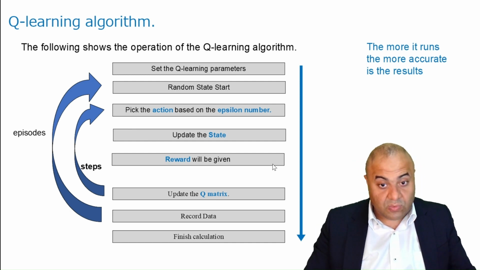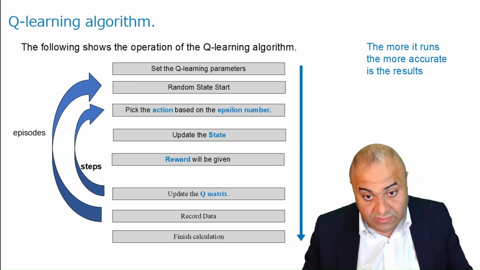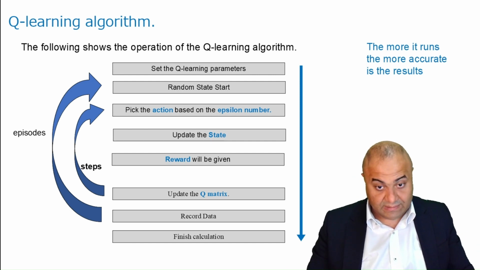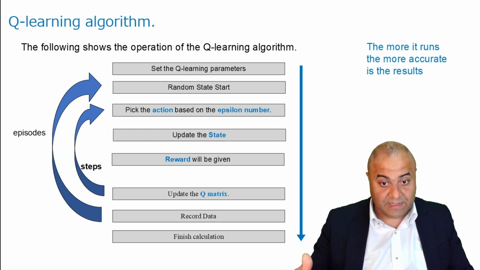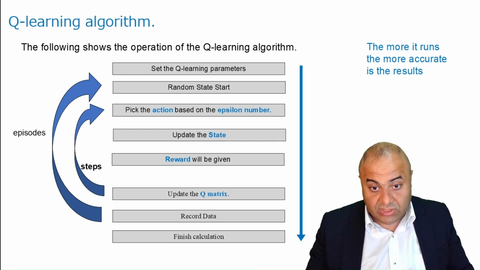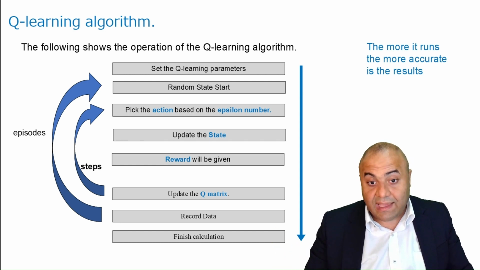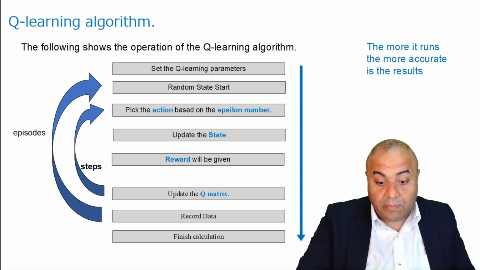The Q matrix, we will start from a random matrix with just random values, or we can even put zeros, and we keep updating it as we go through the learning process. That is, every episode will update the Q matrix bit by bit, and every step we take will keep updating the Q matrix bit by bit, until we have so many iterations that every state has already experienced many actions, and the results of these will make us take decisions based on our Q matrix.